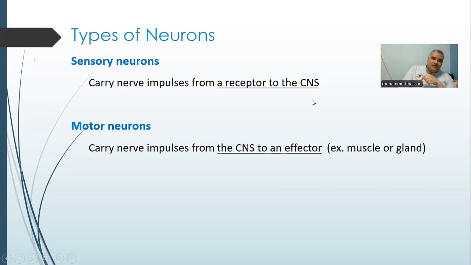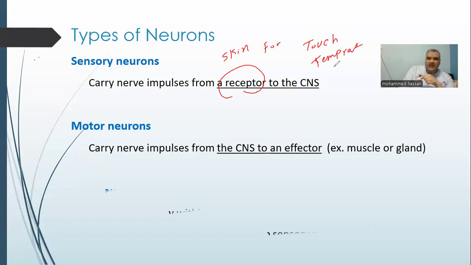The sensory neuron, for example, in our skin, we have receptors in our skin for touch as a stimulus, maybe temperature and the pressure.